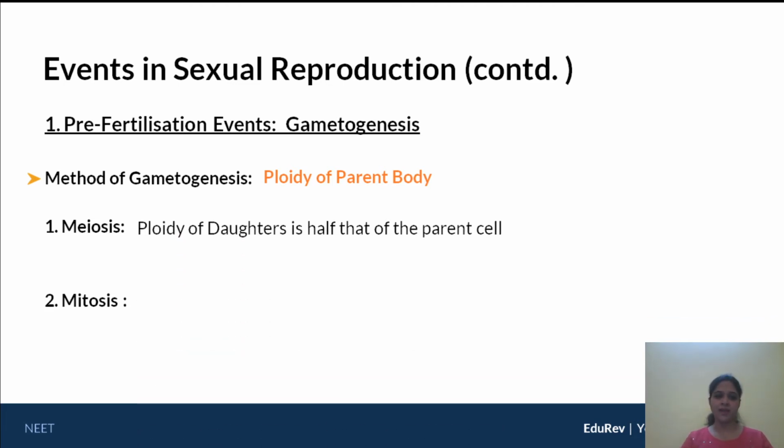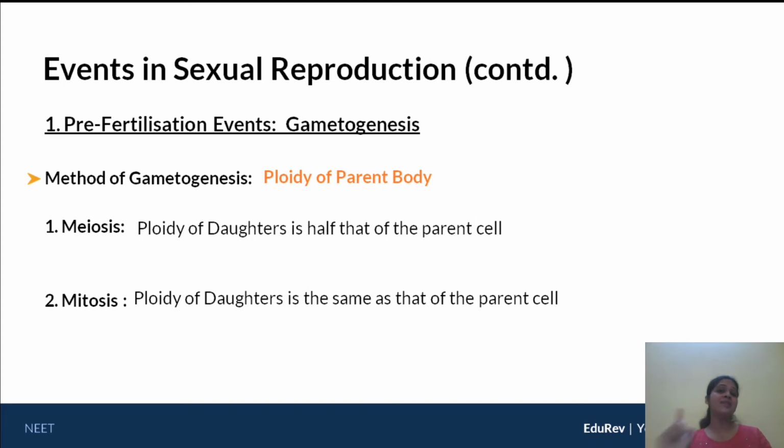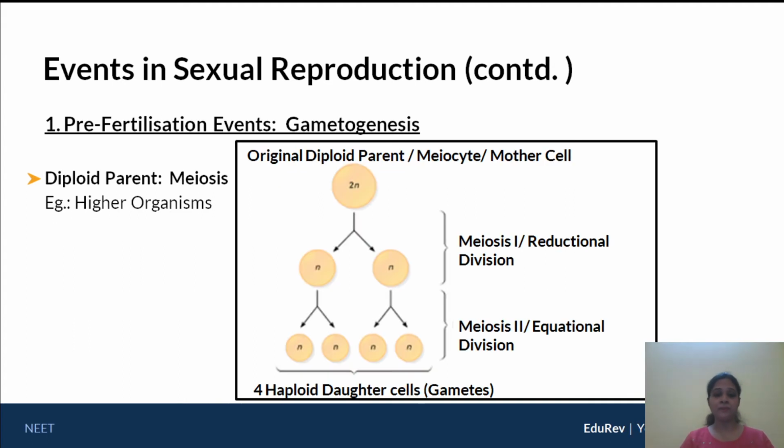What does meiosis imply? Meiosis implies that the ploidy of the daughters has to be half that of the parent. Okay, so if the parent is 2n, the daughters or the gametes forming from it should be n. However, mitosis on the other hand says the ploidy of the daughters has to be the same as that of the parent, implying if the parent is 2n, the daughter is 2n. Also, if the parent is n, that is haploid, the daughter should also be n. So these are the basic rules behind meiosis and mitosis. And that's what we're going to apply in this particular gametogenesis concept.